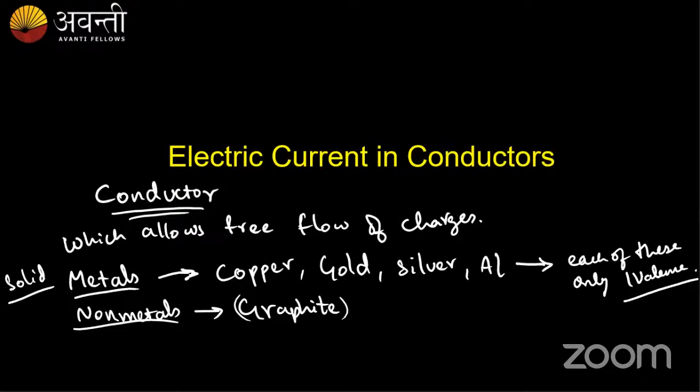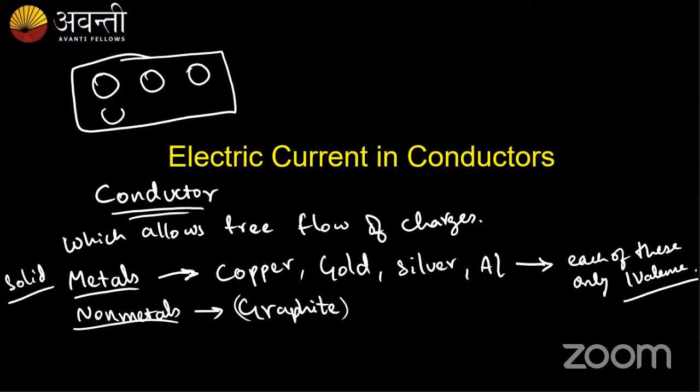If I have any conductor, say there are n number of atoms, each atom in its outermost orbital has one free electron. Now, is this free electron easy to remove or difficult to remove? These electrons have a very small amount of ionization energy and are very easy to remove, right? So what happens at room temperature?